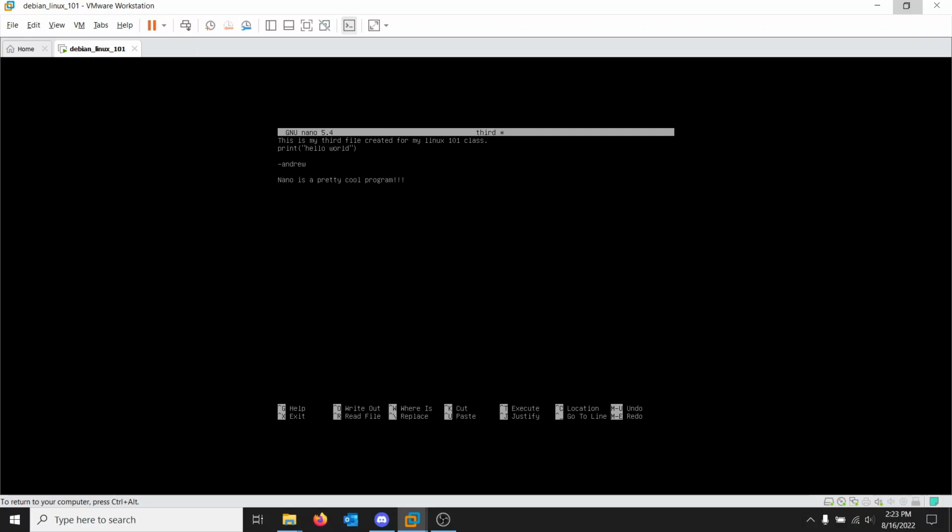I want to save and quit. So I'm going to hit Control X. And do we want to save the modified buffer? The answer is yes. So we hit the Y key. And the file name to write, I just want to overwrite the file that I've been working on. We can name it something else, though, if we want to. Okay. We're not going to do that, though. We're just going to overwrite it. I'm going to hit Enter.